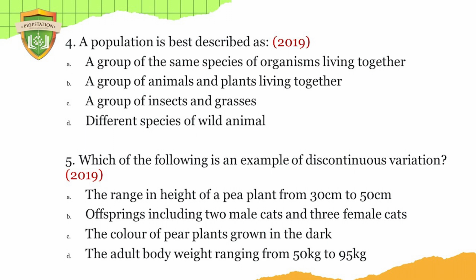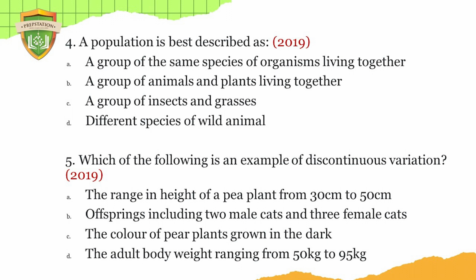I told you earlier, population and community are two words that people confuse. But don't make a mistake. When you hear population, it means organisms of the same species. When you hear community, it means organisms of different species. That is why they always call it population census, because they are only counting human beings.